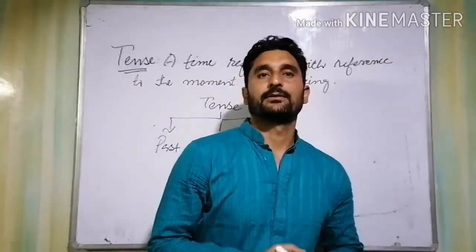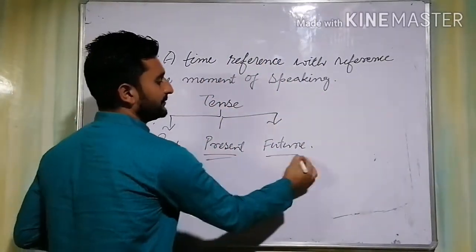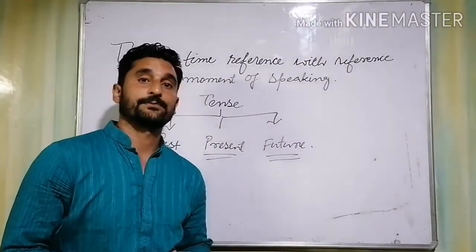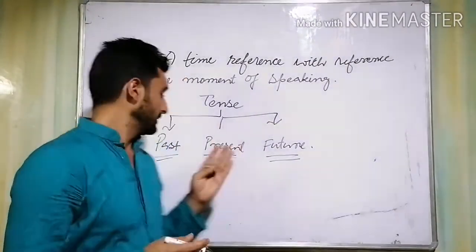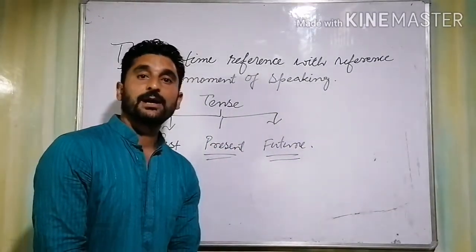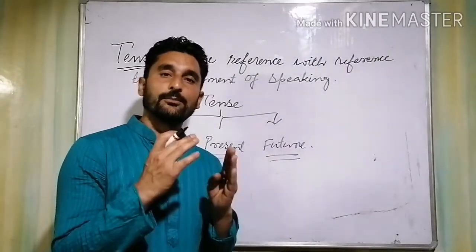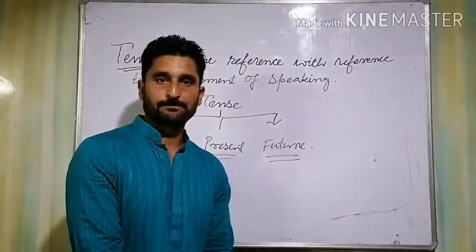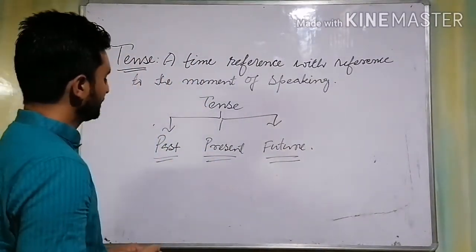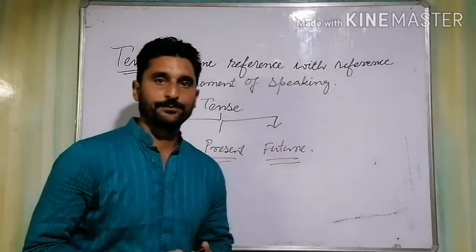Now, once again, all these tenses, past, present, and future, have different kinds of forms. I mean to say, they have simple forms, progressive forms, perfect forms, and of course perfect continuous forms. All right, now I shall not straight away start my topic.